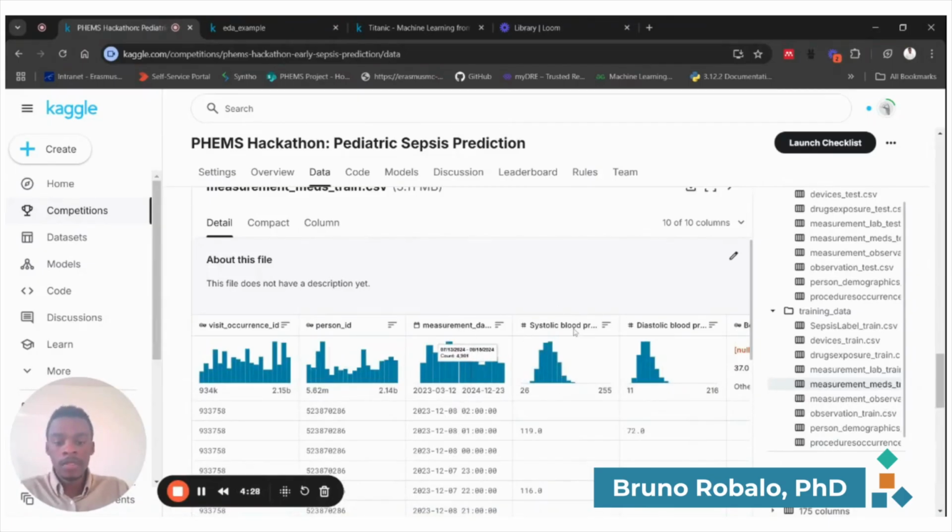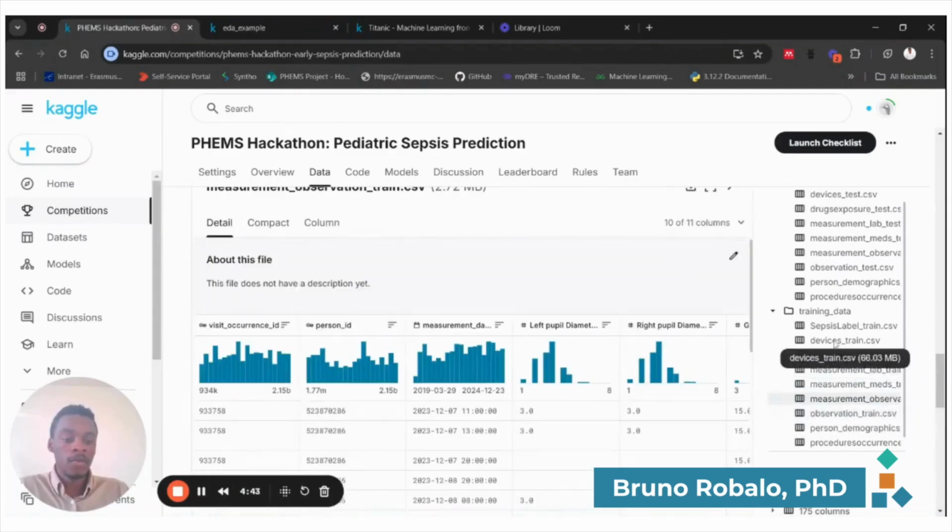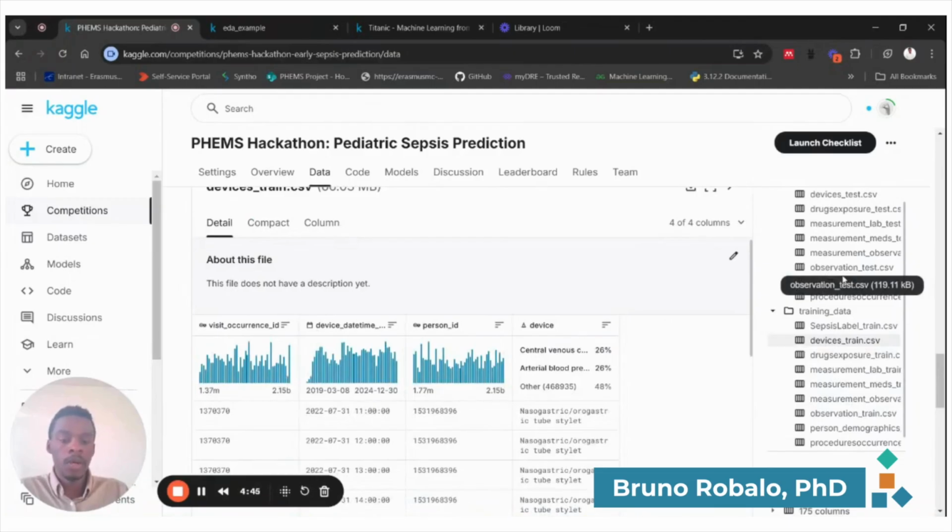So, for example, maybe systolic blood pressure here is measured every couple of hours, every 4 hours, but other variables would be measured every hour or every 2 hours. So this is also one of the reasons why the data is provided in different tables. So you should keep this in mind when performing some merging of the data or some feature engineering.